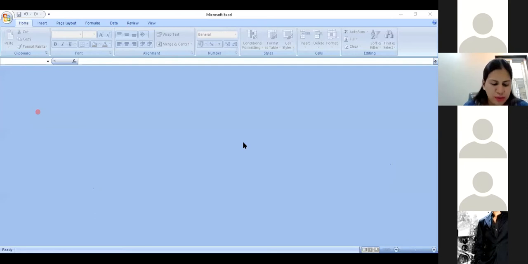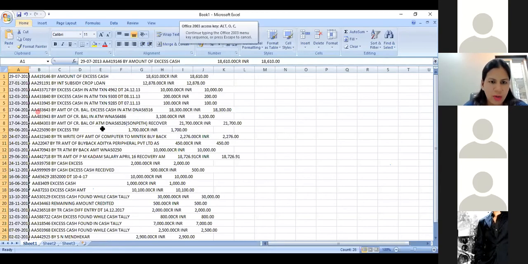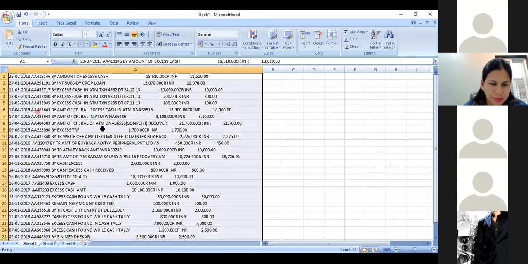Now I have to copy this data, for which I will use the shortcut key Control C. When I do this, I move to Excel and open a new Excel, which I can do using Control N. So I get a new workbook. On sheet 1, I copy this data. When I copy this data here, I see that this data does not come in the required format. The columns and numbers are not appearing in the required format.